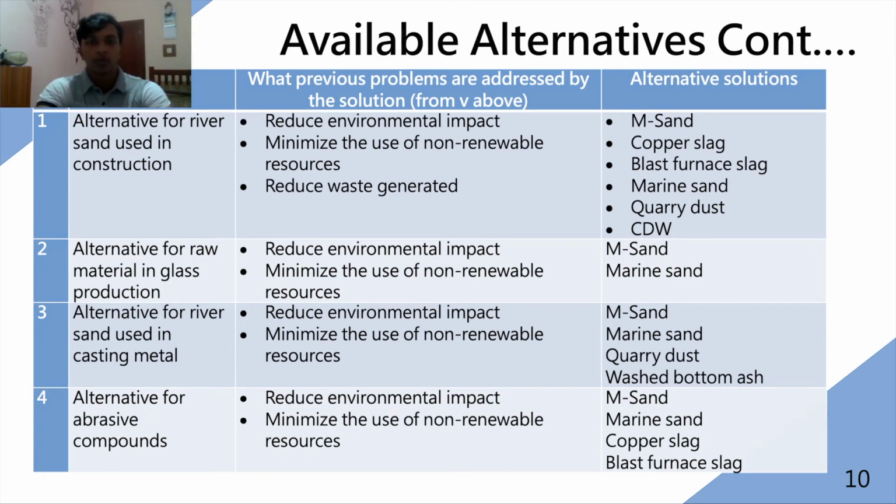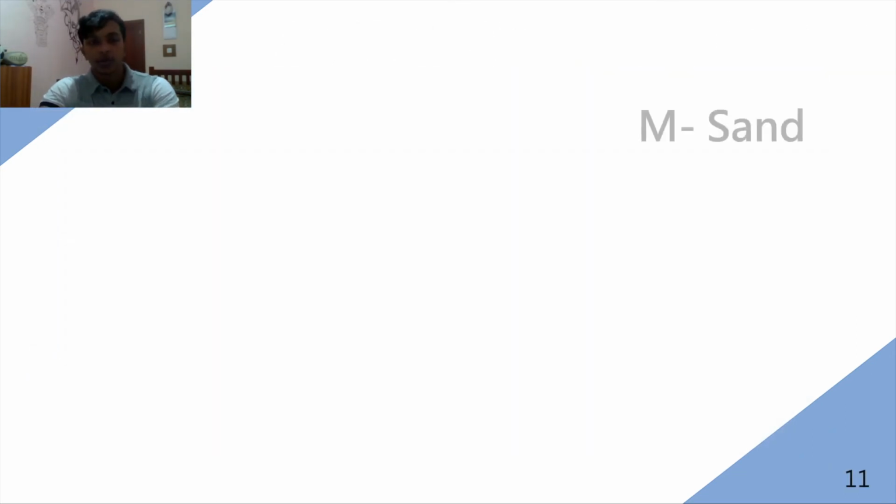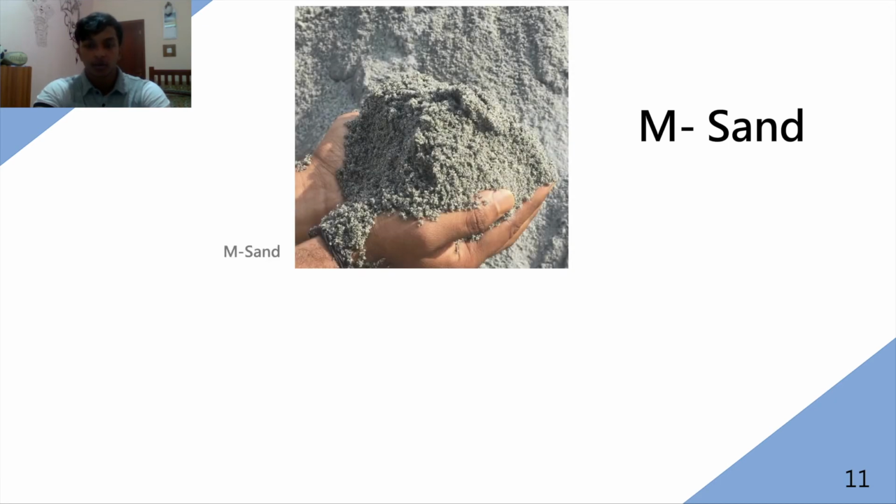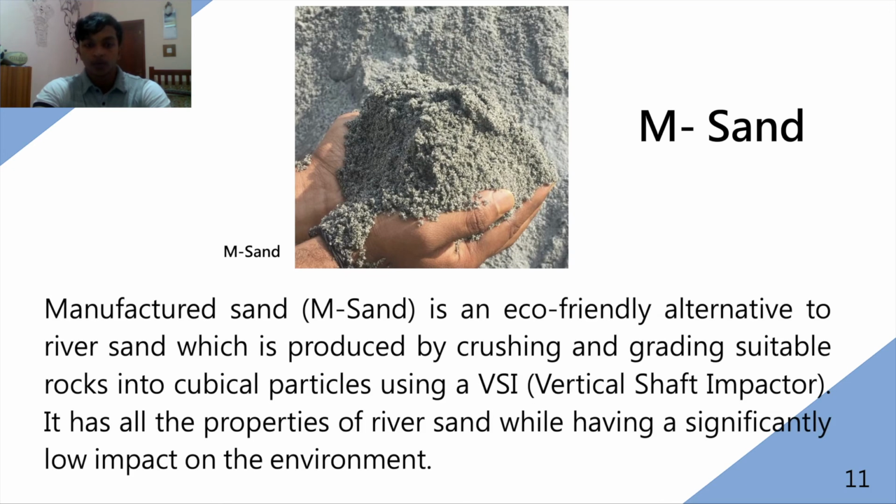Thank you. I'm Senanayaka, and now I'm going to talk about the M-sand. Manufactured sand is an eco-friendly alternative which can be used to replace river sand. M-sand is produced by crushing and grinding suitable rocks into cubical particles using a vertical shaft impactor. M-sand has all the properties and the compounds of river sand but has a significantly low impact on the environment.